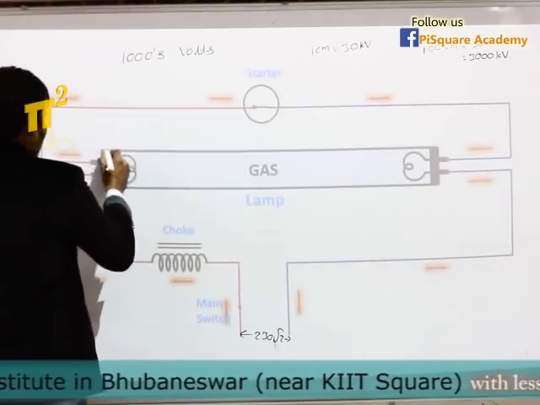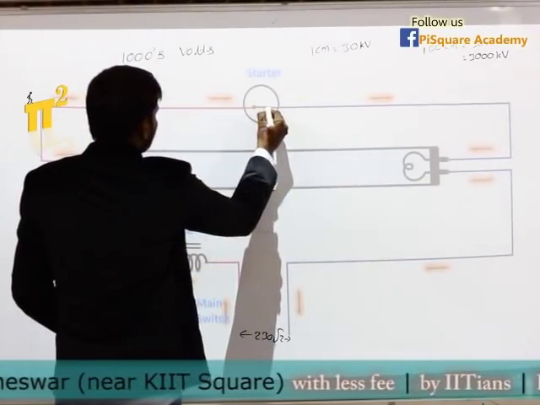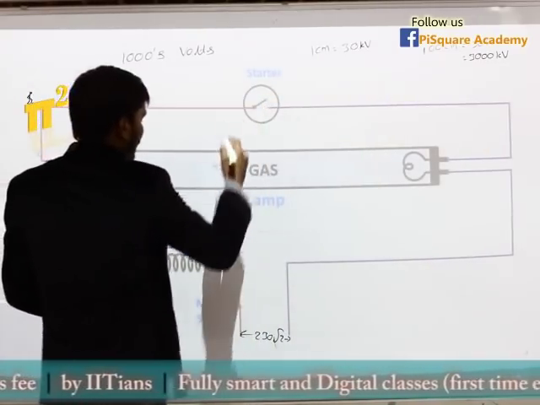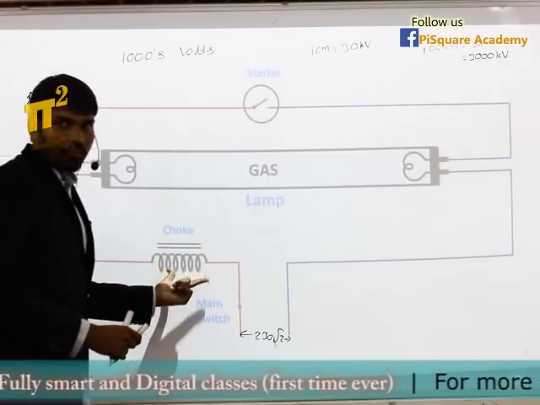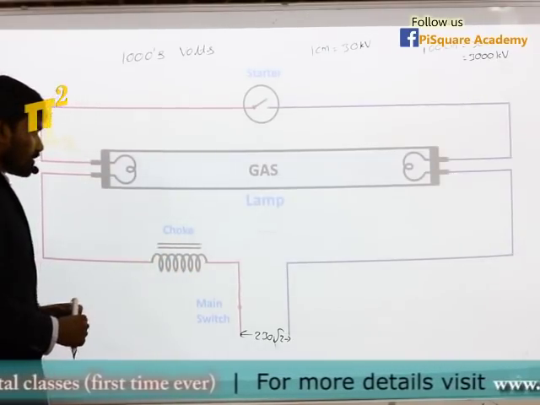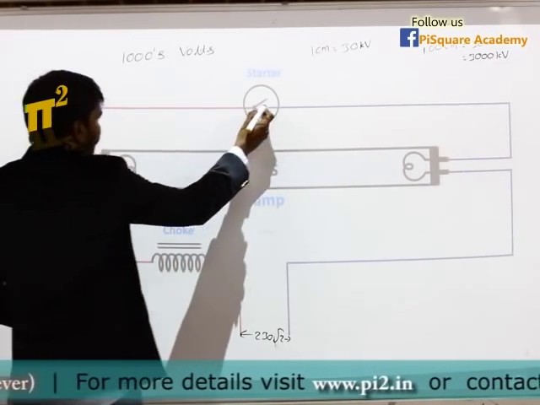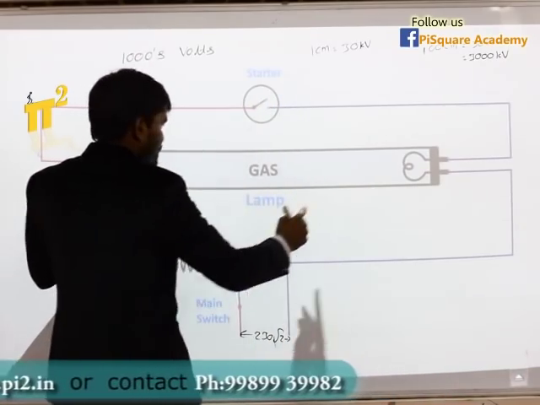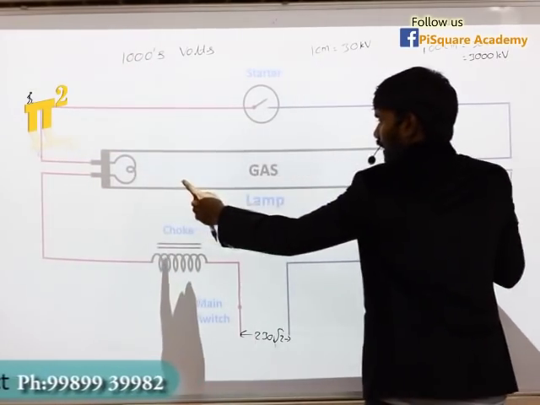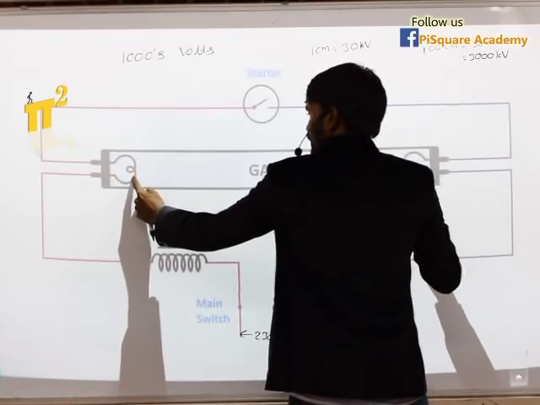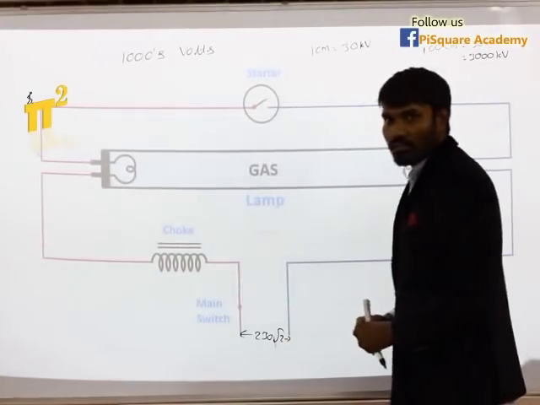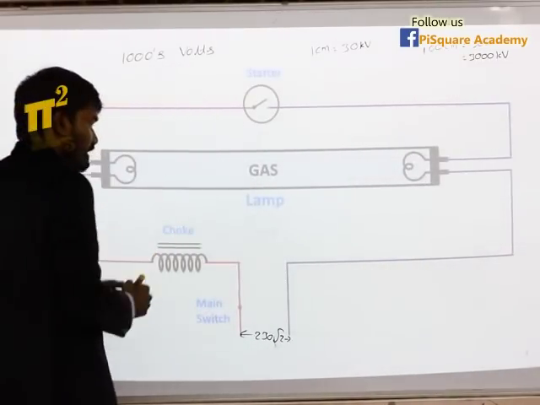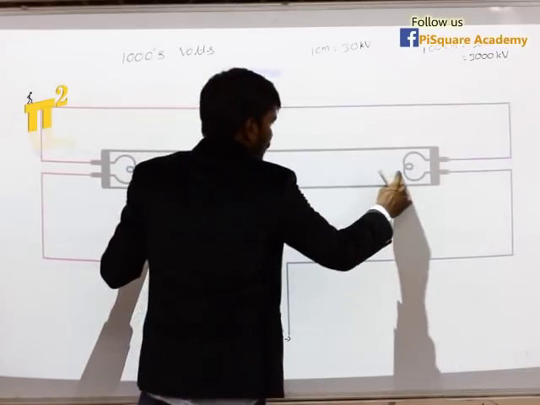Now the moment we open the starter, did you see what has happened? The moment this starter is opened, we know this inductor will not allow sudden change in currents. So as we opened it, there will be high voltage appearing across this as well as these two contacts. That's why there was a flash, because this high voltage has ionized the gap.